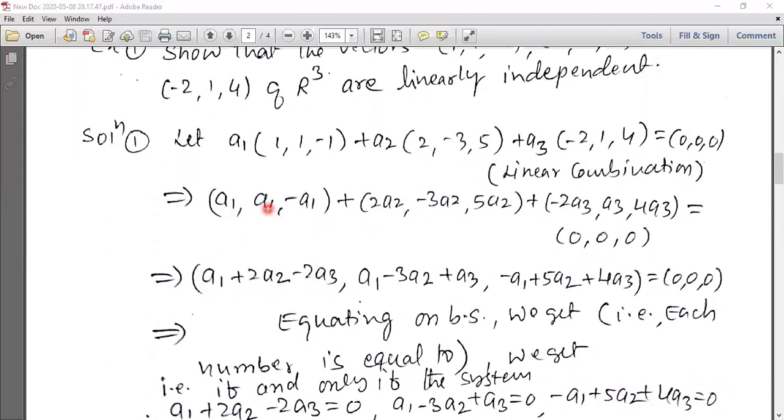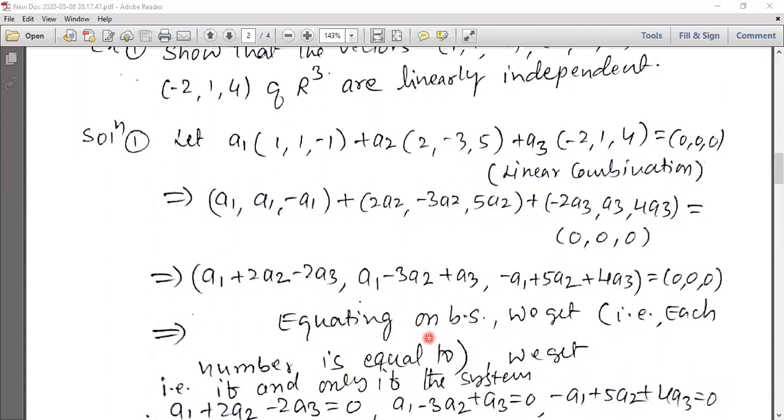Like this, you should write down a1 minus 3a2 plus a3 as the second element, and the third element, minus a1 plus 5a2 plus 4a3, equal to (0, 0, 0). Here, equating on both sides, we get each component equal to 0. That means the corresponding elements must be 0.